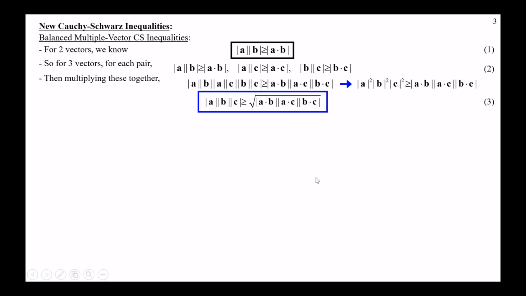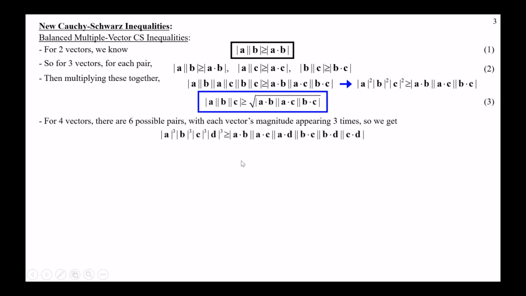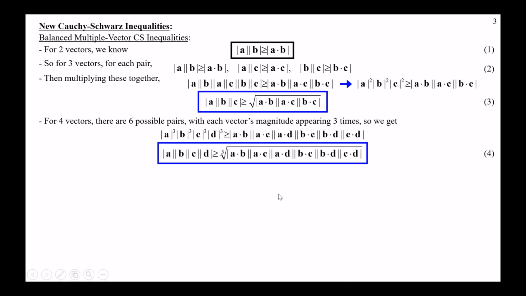Now let's try it for four vectors. For four vectors, there are 6 possible ways to choose 2. So it gets a little bit more complicated. And then each vector's magnitude is going to appear 3 times. So when we write it all out and multiply them all together, again, just starting from the original Cauchy-Schwarz, we're going to get 3 A's, 3 B's, 3 C's, and 3 D's, and we got 6 overlaps, because there's 6 different ways to pair things out of 4. Then we can take the cube root of both sides, and we get our next generalization, okay?